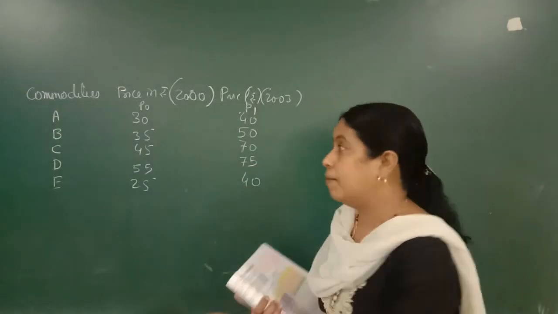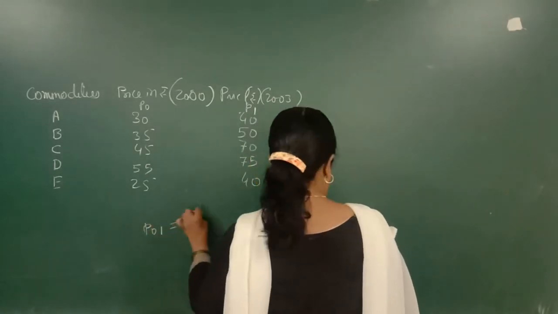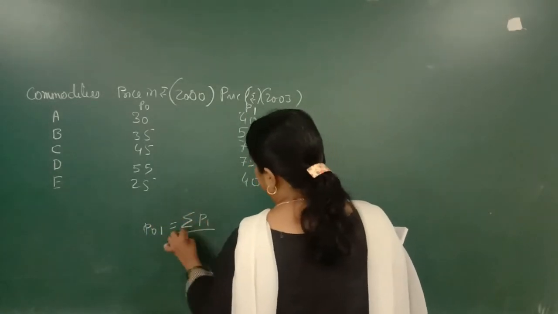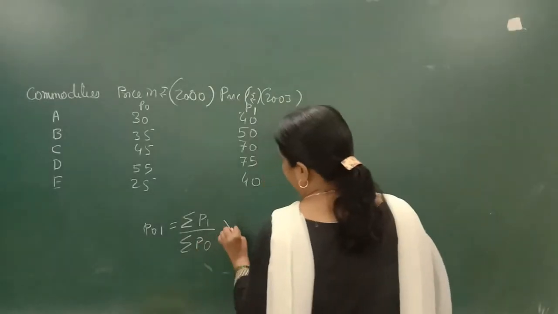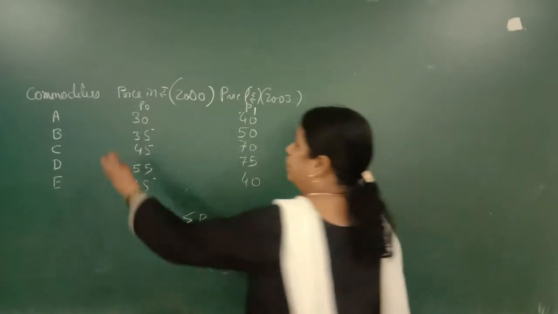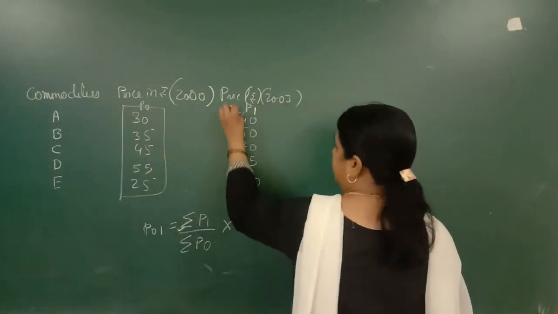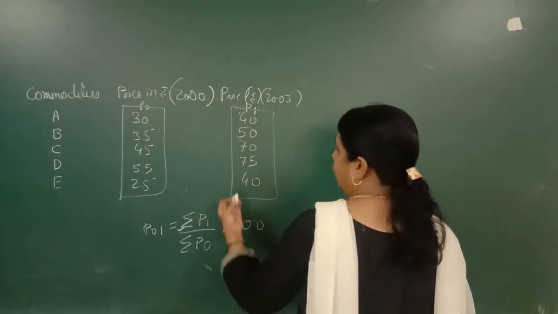Now in our formula, what was our formula? P01 is equal to summation P1 upon summation P0 into 100. Summation means you have to make a total of this. Summation P0, the total of this.